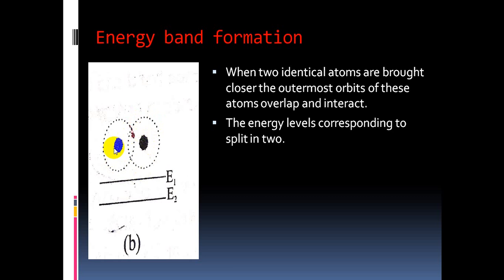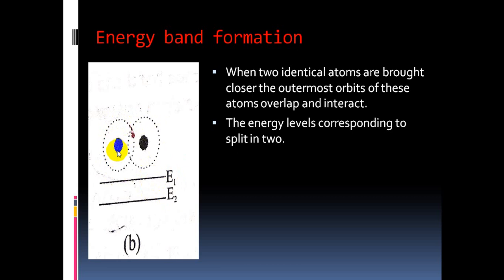When these two atoms are brought close together, these outermost orbits overlap with each other. So here the overlapping of energy levels takes place. Once again, these orbits are known as energy levels. So these energy levels overlap with each other and split into two energy levels, E1 and E2.